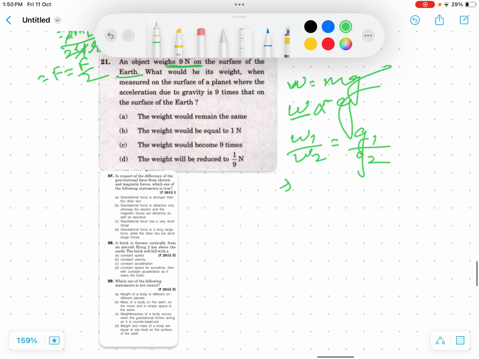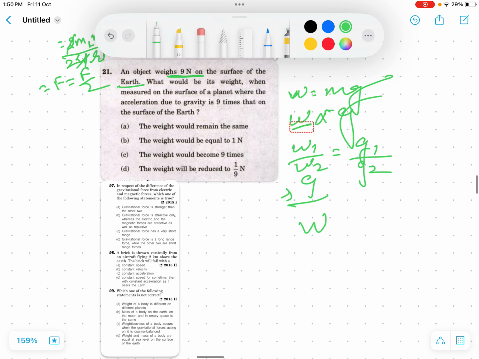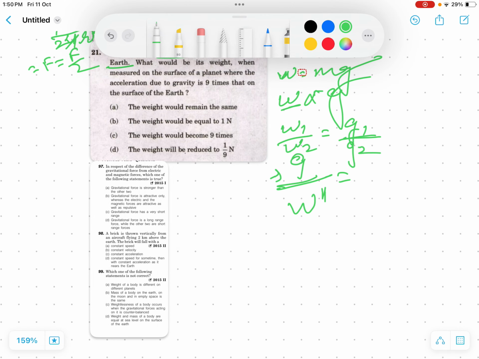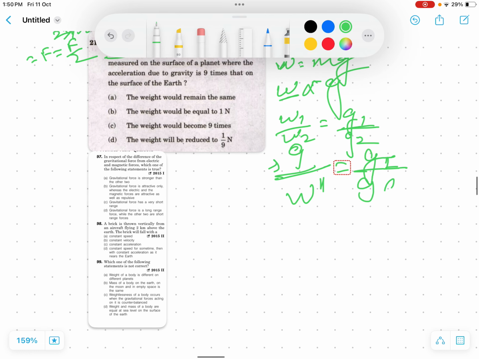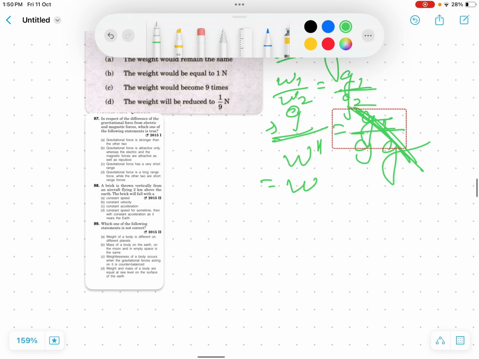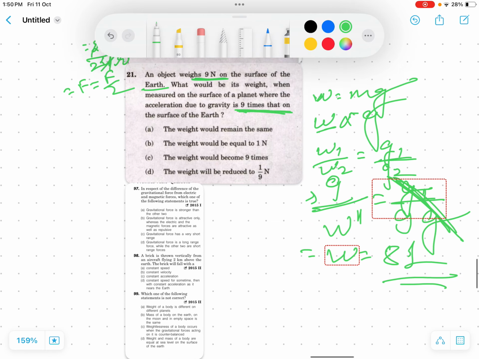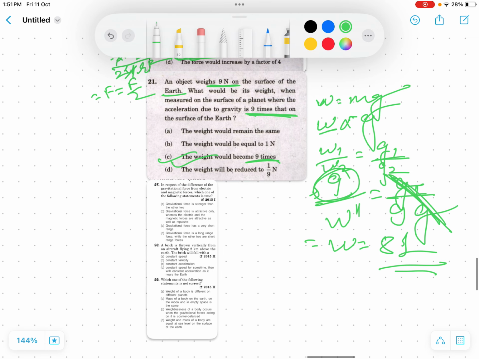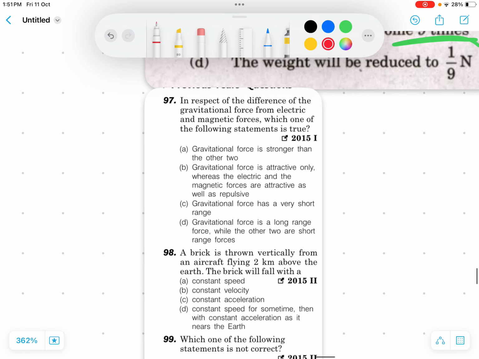Initial weight, let's say W1, equals 9 Newton, and W2 becomes W dash, which is the final weight. g1 is the gravitational field of the Earth and g2 is the gravitational field of that planet, which is 9 times g. So g gets cancelled and the weight comes out to be 81. Previously it was 9 and now it becomes 81, which is 9 times. So very easy. Okay, this is a good question.